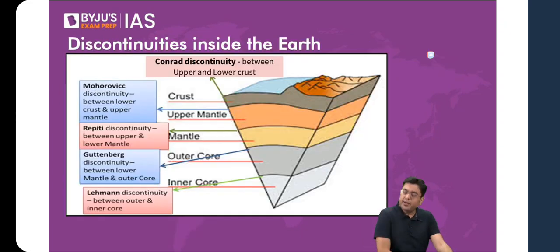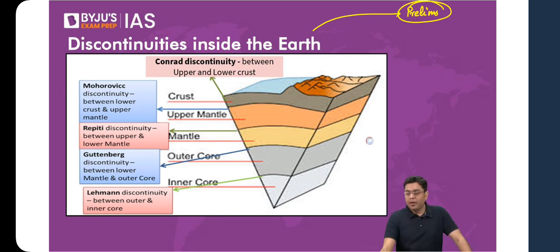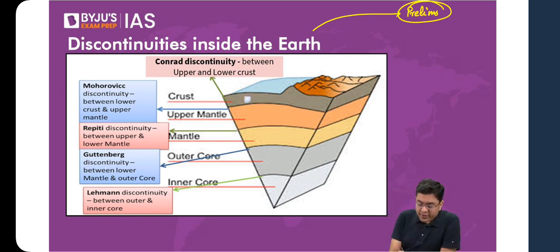So planet Earth has various different discontinuities in the interior. Now, this is going to be relevant. The name and where it is present, match-the-following kind of questions can be asked from this portion, particularly in your prelims examination. So here, when we talk about the region of the crust, you have a discontinuity which distinguishes the upper crust from the region of the lower crust.